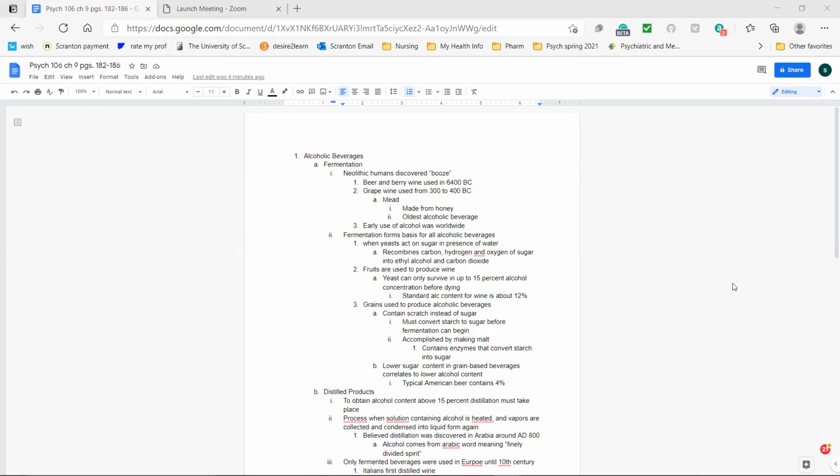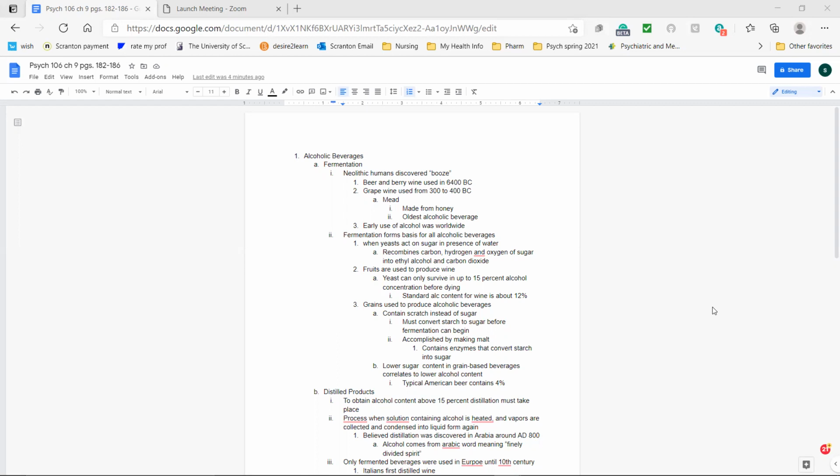So fermentation is the basis for all alcoholic beverages. It's when yeast acts on sugar in the presence of water, and what this does is it recombines carbon, hydrogen, and oxygen of sugar into ethyl alcohol and carbon dioxide. Fruits were used to produce wine. However, when making this, yeast can only survive in up to 15% alcohol concentration before dying. So most wines are about 12%, but theoretically they can be up to 15% alcohol concentration.